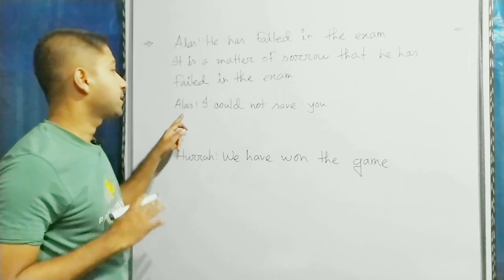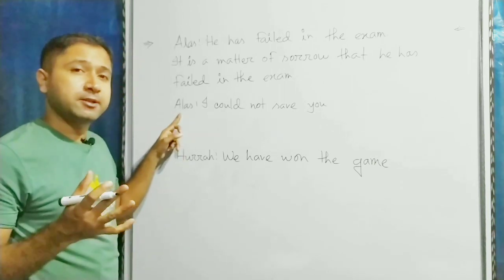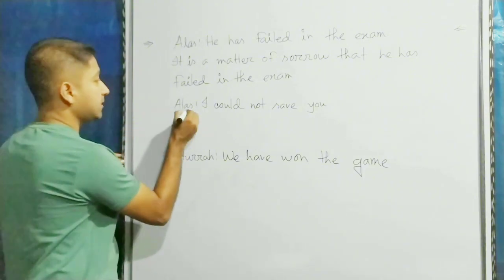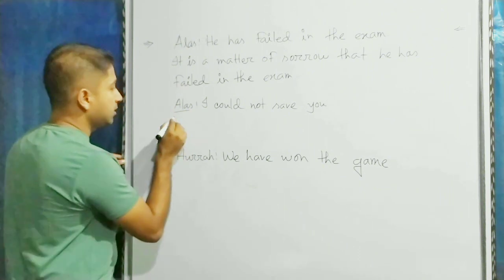তারপরে সেন্টেন্সটা হচ্ছে alas, I could not save you. এটা একটা exclamatory sentence, করতে হবে assertive, আর exclamatory sentence alas থাকলে assertive করতে it is a matter of sorrow that বসে। তো alas এর পরিবর্তে আমরা লিখব it is a matter of sorrow that।